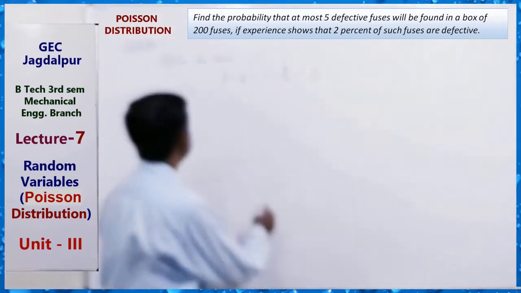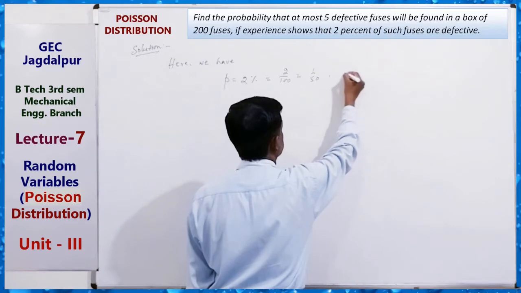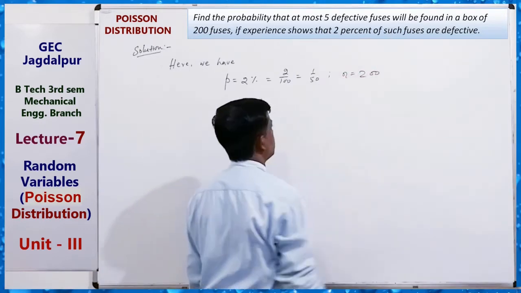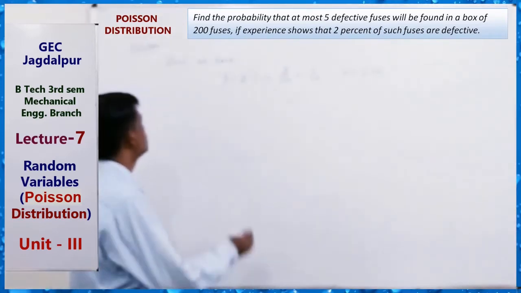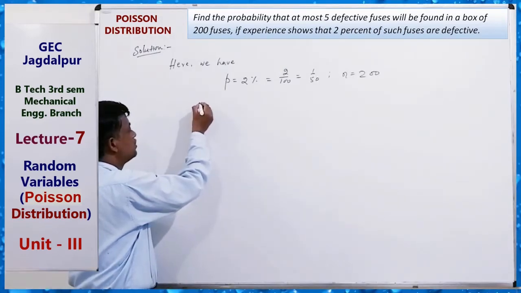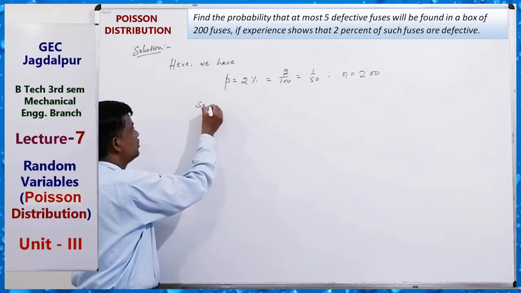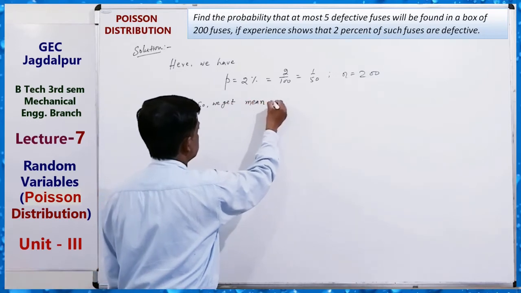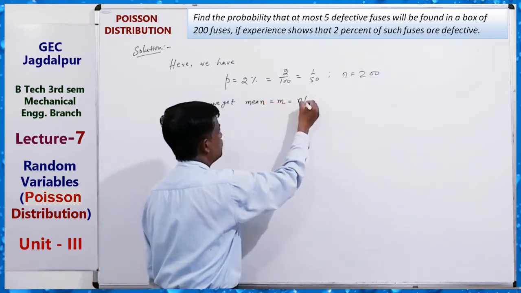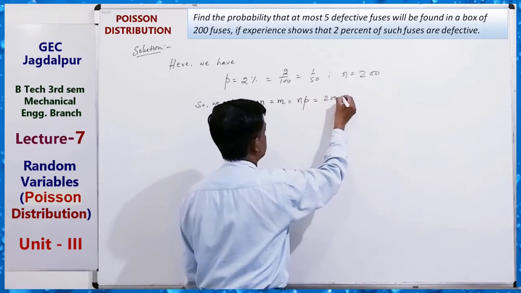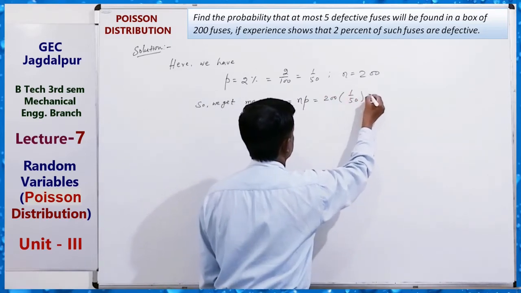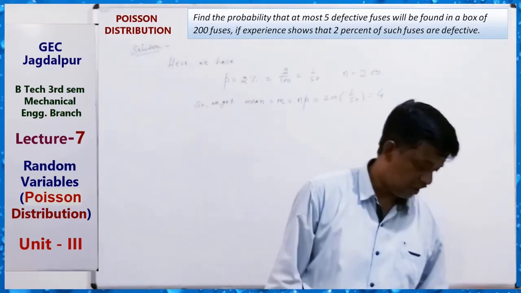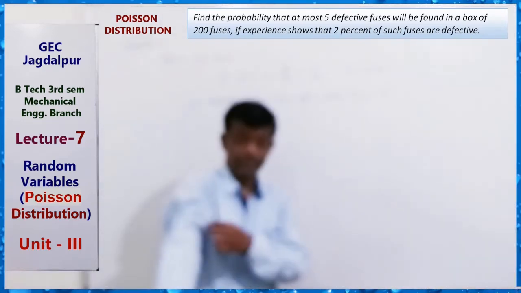And n equals to 200, given. So we get the mean m equals to n P, 200 into 1 by 50 equals to 4. M equals to 4. Clear?